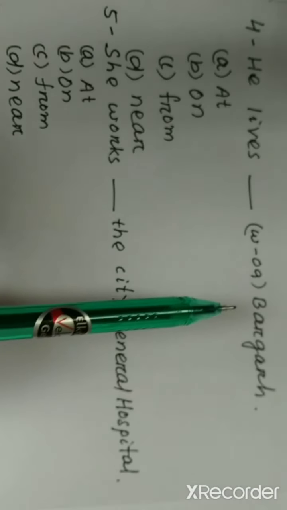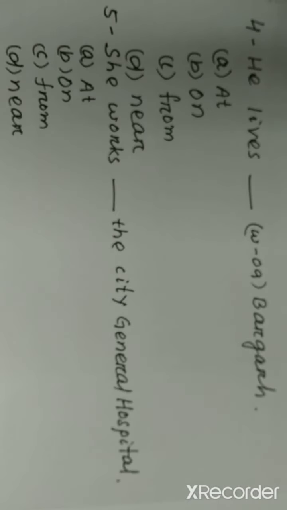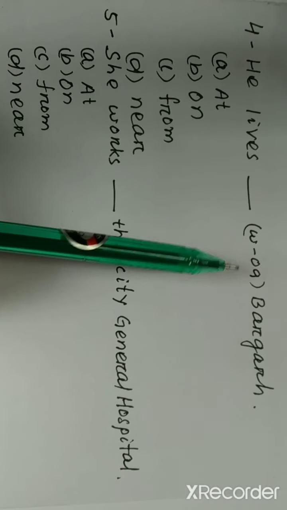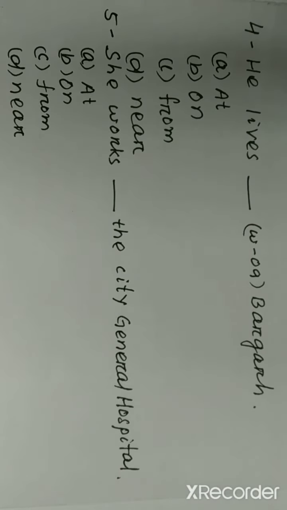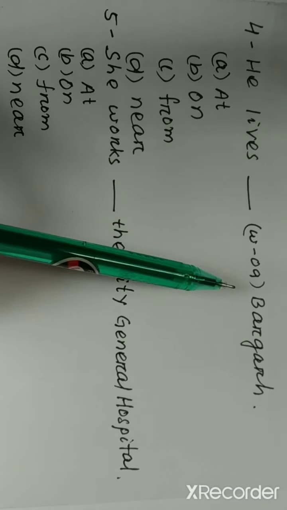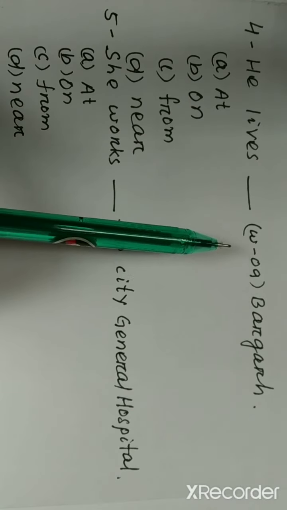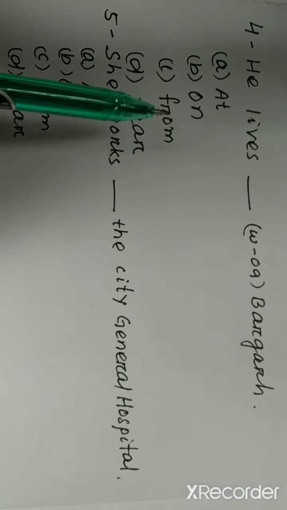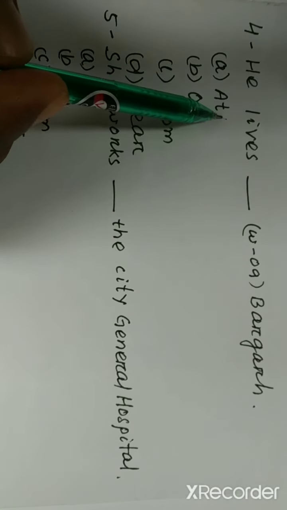Here Bargarh is a large area and ward number 9 is an exact point. So when we are using at for an exact point, ward number 9 is a particular place. So here at is the correct preposition.